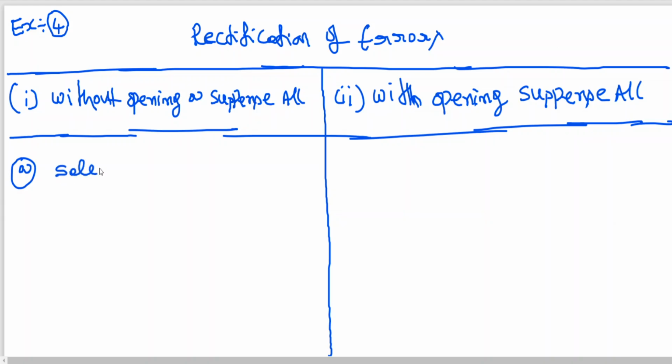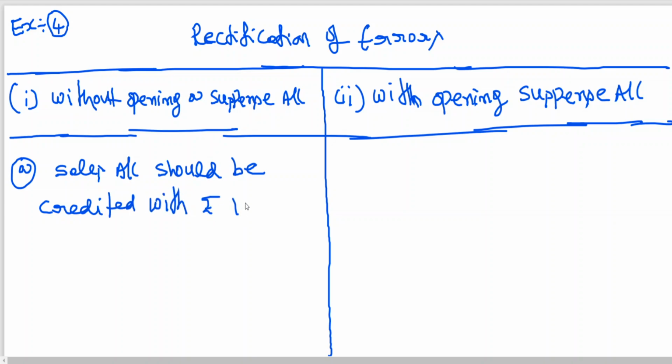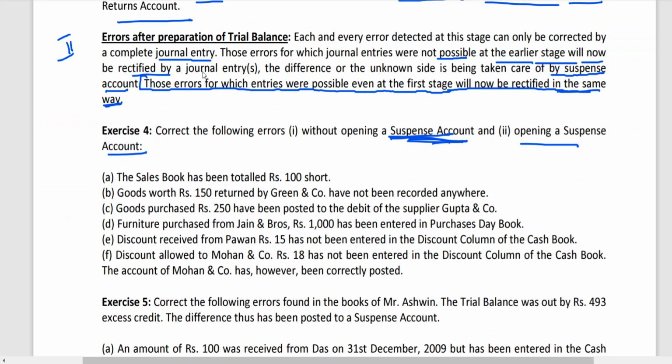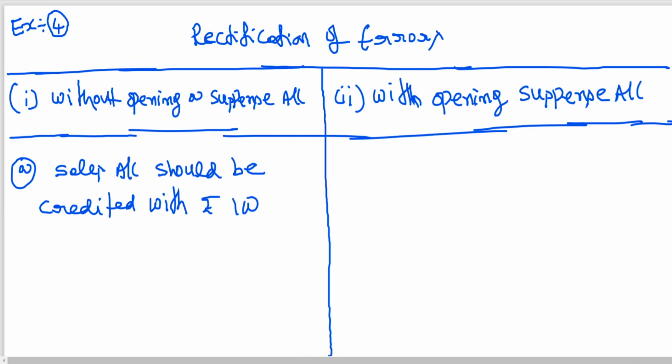So you write sales account should be credited with rupees 100. Now today we have seen that those errors for which journal entries were not possible at the earlier stage, means stage 1, will now be rectified by journal entries. The difference or the unknown side is being taken care of by suspense account. It means now you are saying sales account should be credited. Sales account has been credited.